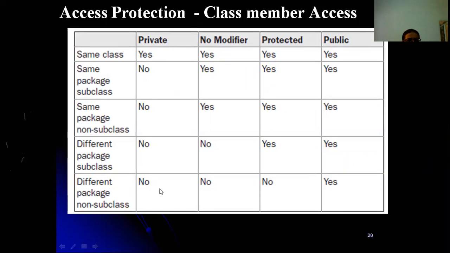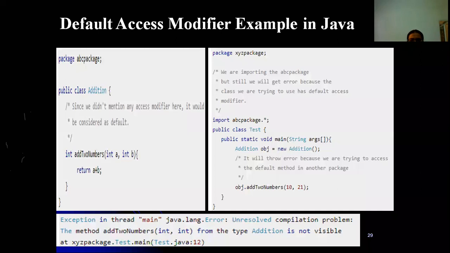So in that case, private is not possible, default also not possible, protected is also not. Protected is possible only when we have the inheritance concept. Okay, public, that is possible. Public indicates that you can use it within a package and outside the package. This is also important. And let us discuss an example for these access modifiers using packages.